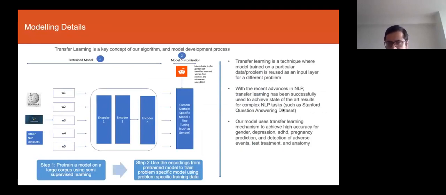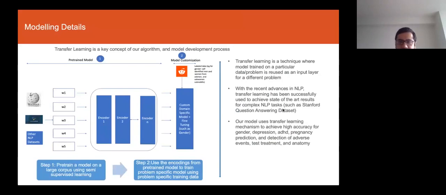It started with Google, and now a lot of other companies and universities are also working on it. The idea about transfer learning is that you train a model on a predefined non-domain specific data set. Let's say that you have a large corpus of data available in Wikipedia, in Semantic Scholar, as well as other NLP data sets that are made available for healthcare. Once you train a model on those, you build a predefined model, and then you add a customization layer where you customize that model for a specific problem.